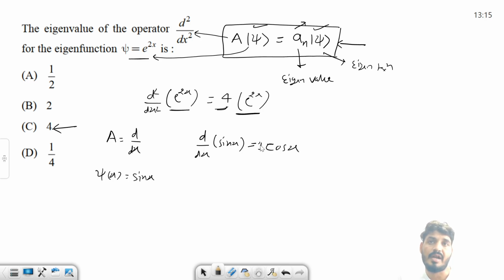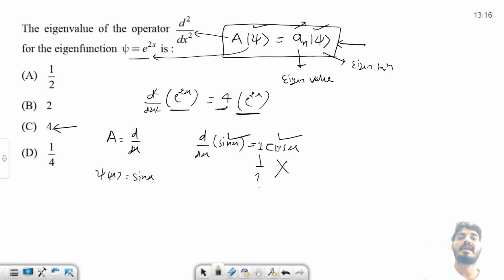यहाँ क्या होगा? 1 होगा. Can I say that this 1 is the eigenvalue? Is it possible? No, this is not possible. Why? Because the wave function is different on both sides. If you encounter this kind of situation, then this is not the eigen function. Sorry, eigenvalue. Just remember this. Fine. Okay. The next question.